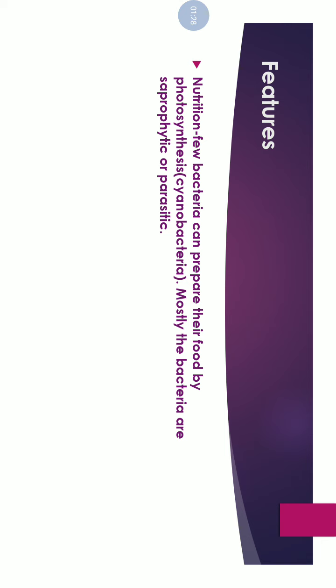Few bacteria can prepare their food by photosynthesis. That type of bacteria are commonly known as cyanobacteria, or blue-green algae. They prepare their food by photosynthesis. Mostly, the rest of the bacteria are saprophytic, meaning they depend upon dead and decaying matter and derive nutrition from it, or parasitic, meaning they live on the body of other living beings and derive nutrition from them. So mostly the nutrition in bacteria is saprophytic or parasitic. Very few are photosynthetic.